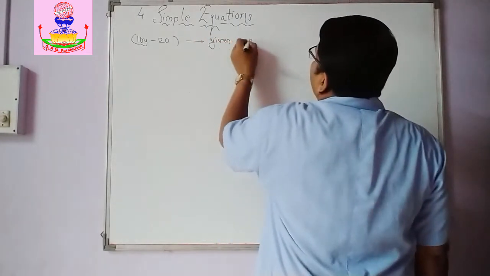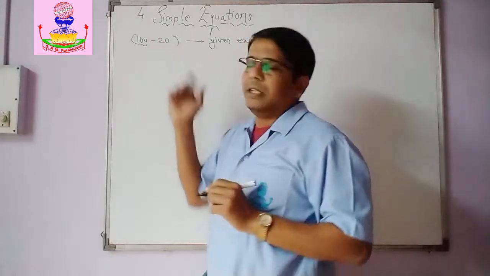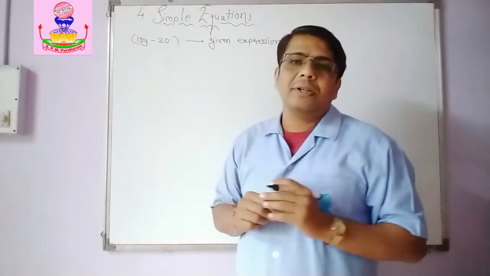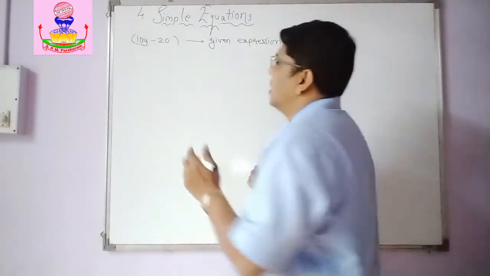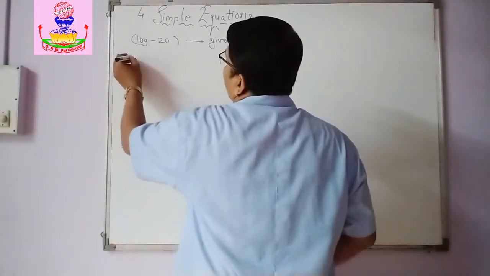Okay, and we are supposed to find various values of this expression for different values of variable y. So first value, we have to find 5 values.